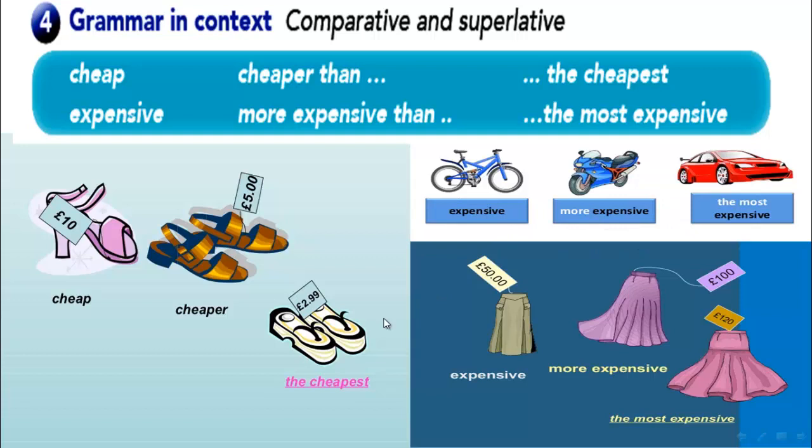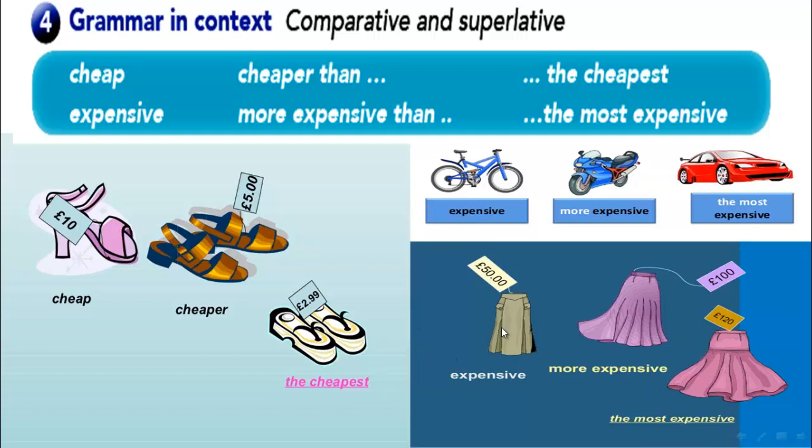If you compare three things, we can say the car is the most expensive.